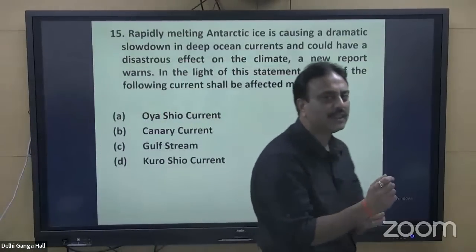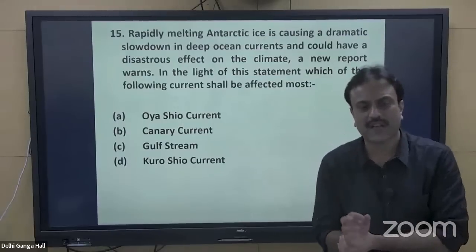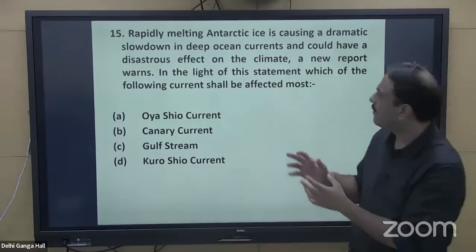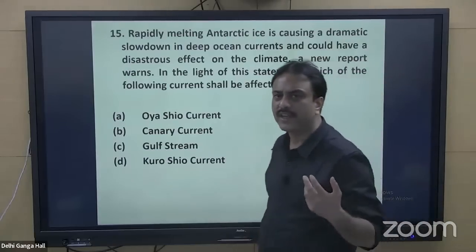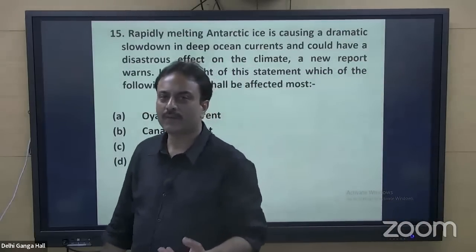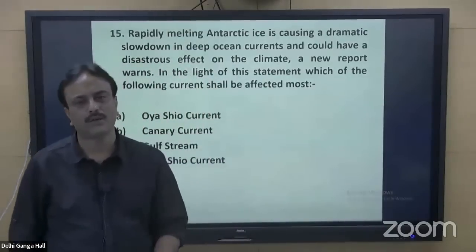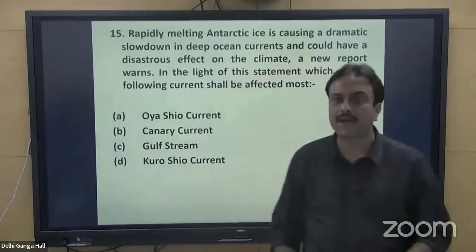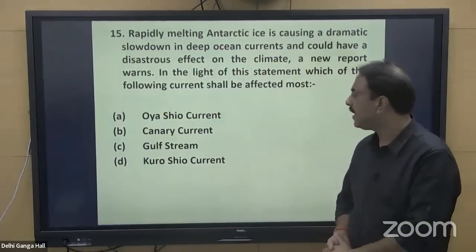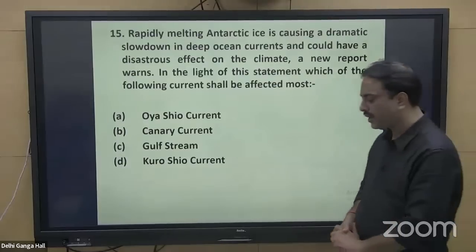Now, the question is giving you a situation that is actually taking place. Heavy melting of Antarctic ice is taking place. So when melting of ice will take place at Antarctica, where will the water go? Water will enter the oceanic area around Antarctica only. So which of these currents will be impacted the most? Oyashio current, Canary current, Gulf Stream, Kuroshio current.